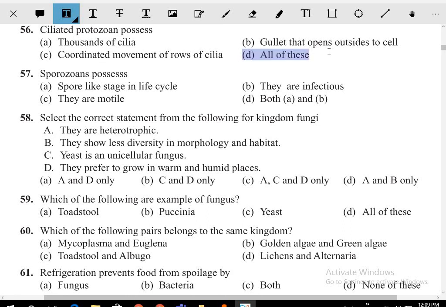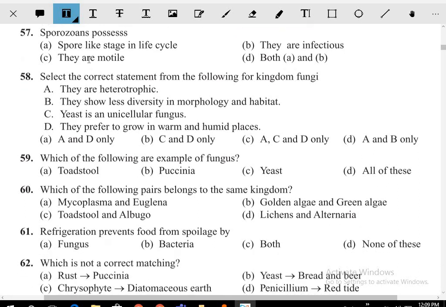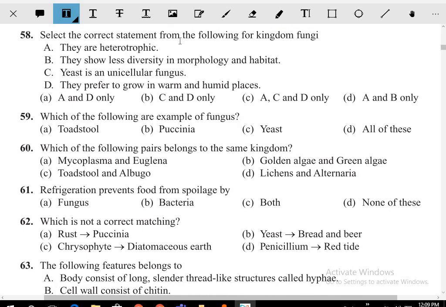Ciliated protozoan possess what? Means it is having a gullet that opens outside of the cell, and thousands of cilia coordinate movements throughout the cilia. What do the sporozoans possess? They have a spore-like stage in the life cycle. They are infectious.